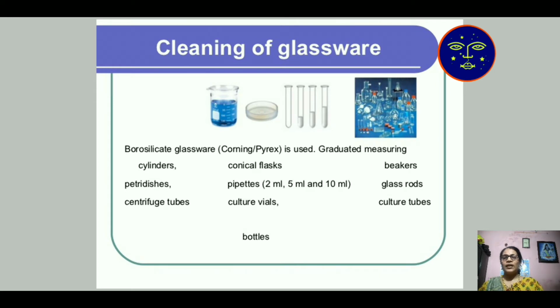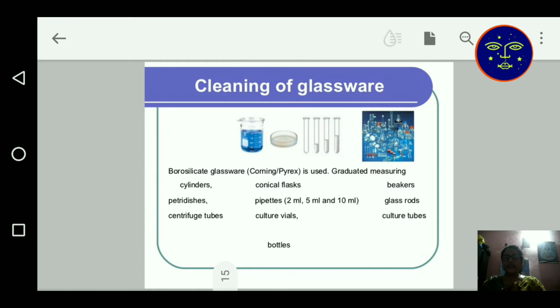This is the company name, with the graduated measuring cylinder, conical flask, beaker, petri dish meaning plate-like substance, and pipette. With a pipette, if we want 2 ml of a chemical removed from a bottle, we require a pipette to remove the acid. Glass rod, centrifuge tube, culture vessel, culture tube, bottles. All these things are necessary for our tissue culture technique.